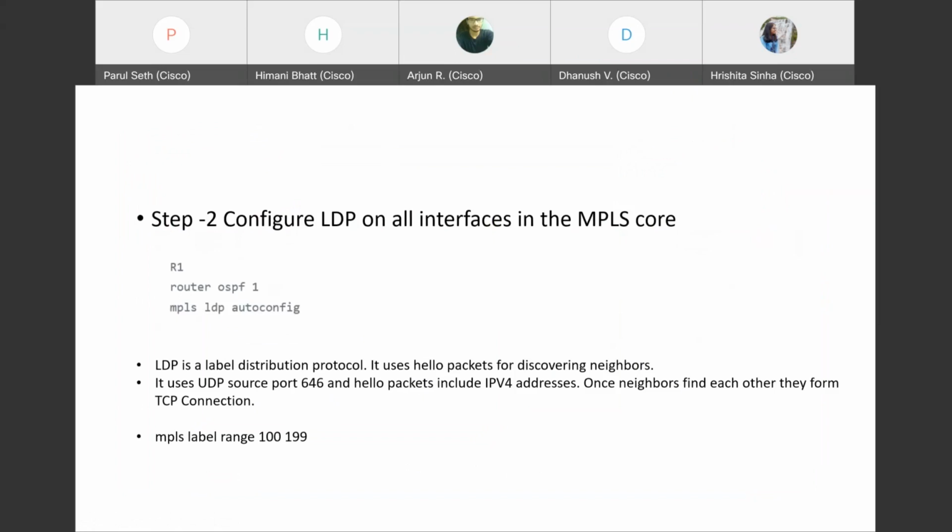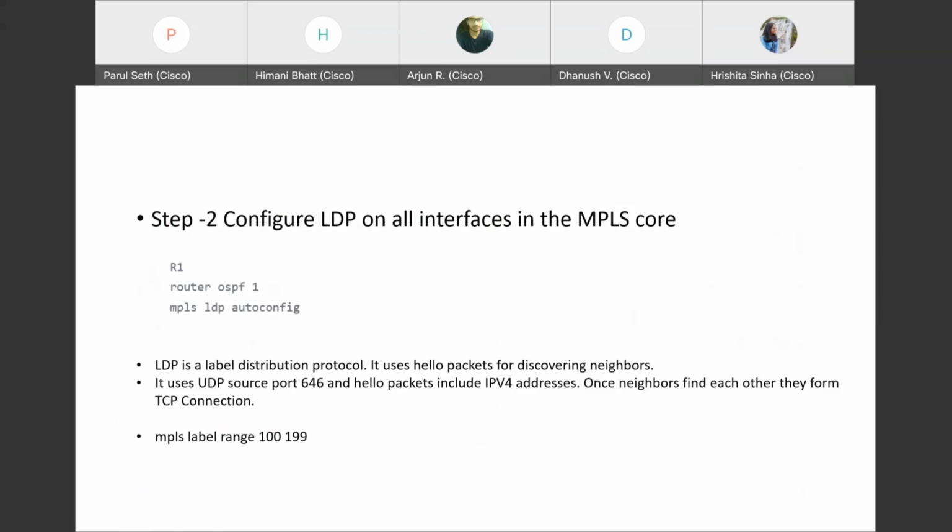Second is LDP on all interfaces in the MPLS core. Why do we need LDP? LDP is the label distribution protocol. Label distribution protocol is responsible for distributing the labels among the various packets. It uses UDP port 646 and exchanges hello packets for the neighbor relationship.